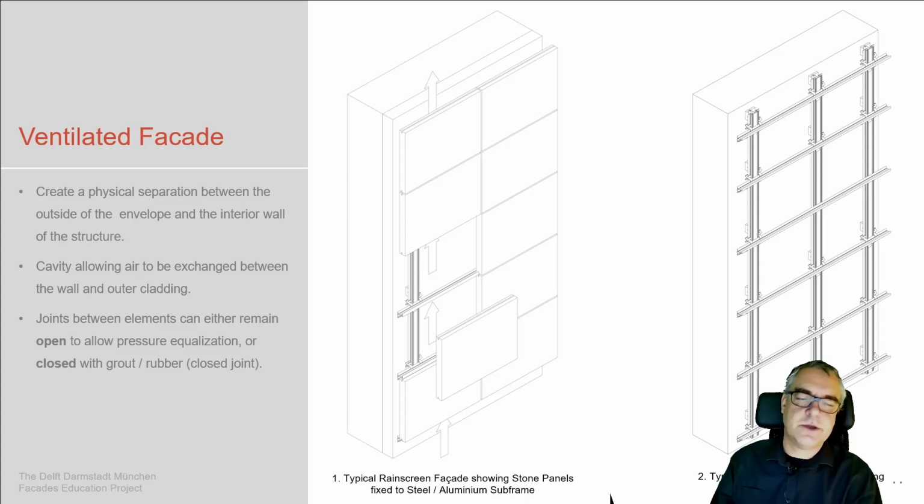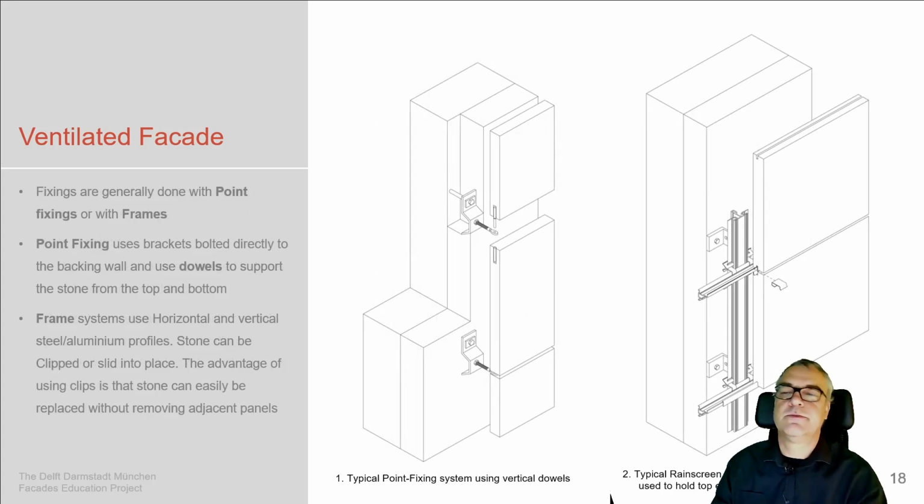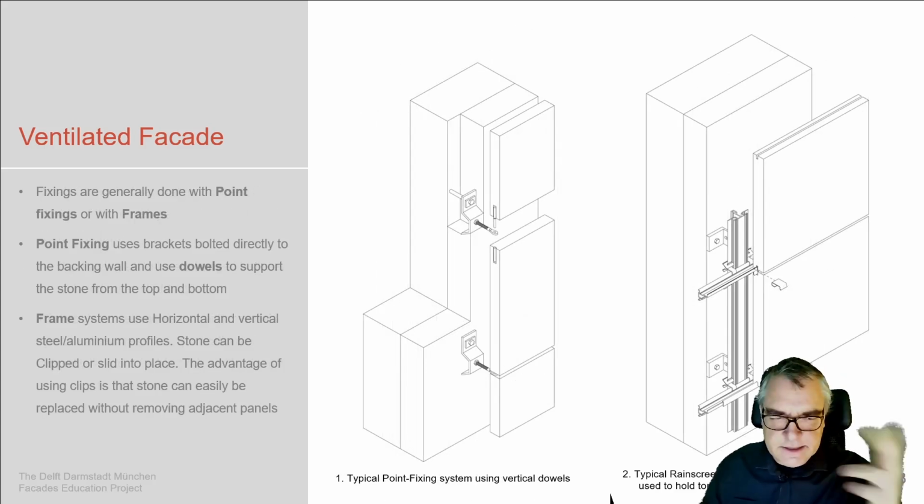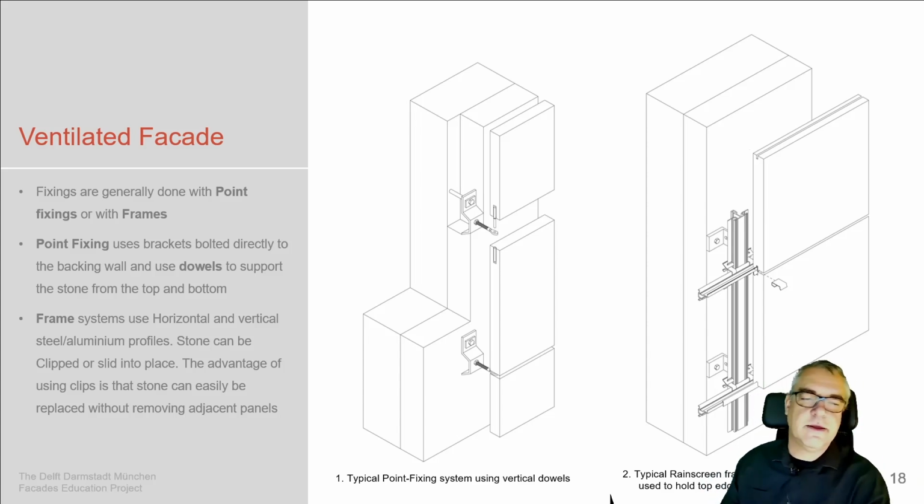Joints between these stones can be either open or closed. If closed with a rubber or with a mortar, then we need to make sure that this inner part is not too much pressurized, so that there's still the drainage opportunity in this system. The typical fixing, that's an interesting one. This is where there are the main differences by different suppliers, different manufacturers in these stone construction environments.